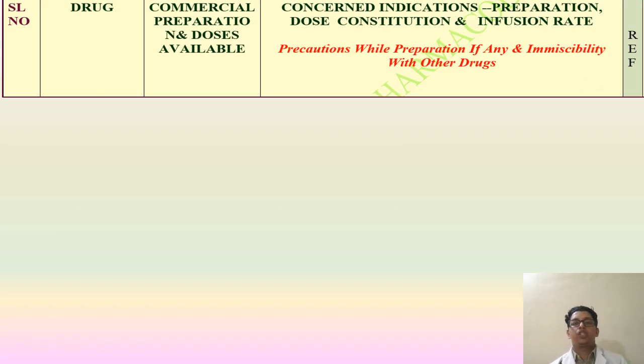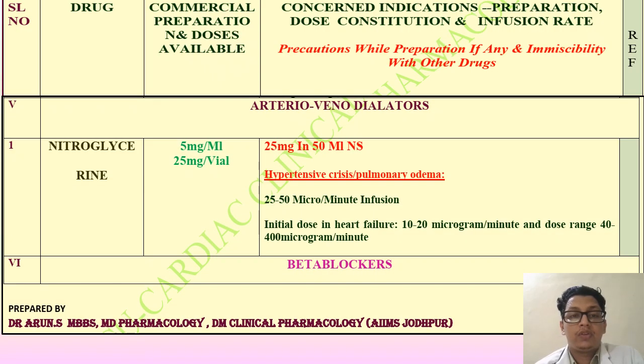So, in a nutshell, we will review using these charts the common preparations, common indications and administration methods of the important cardiovascular drugs in part 4 of the discussion. Nitroglycerin, all of you know, is available as 5 milligram per ml, that is a 25 milligram, 5 ml vial.